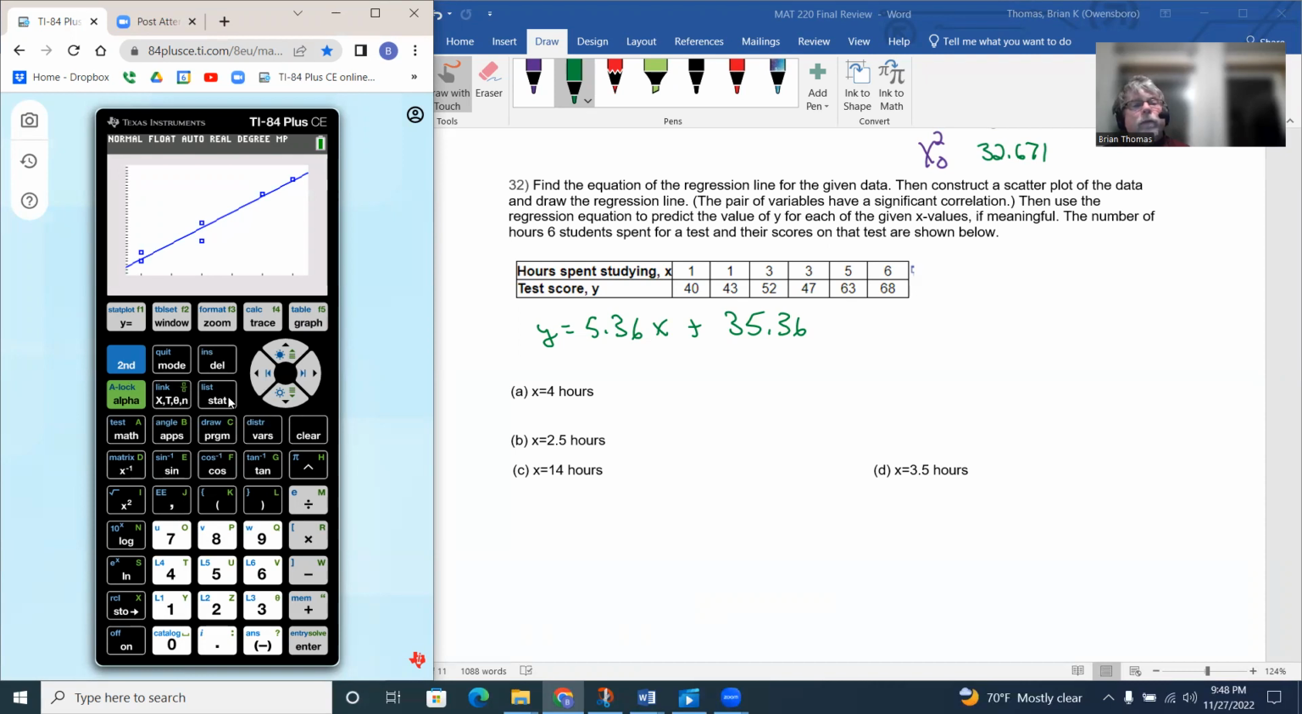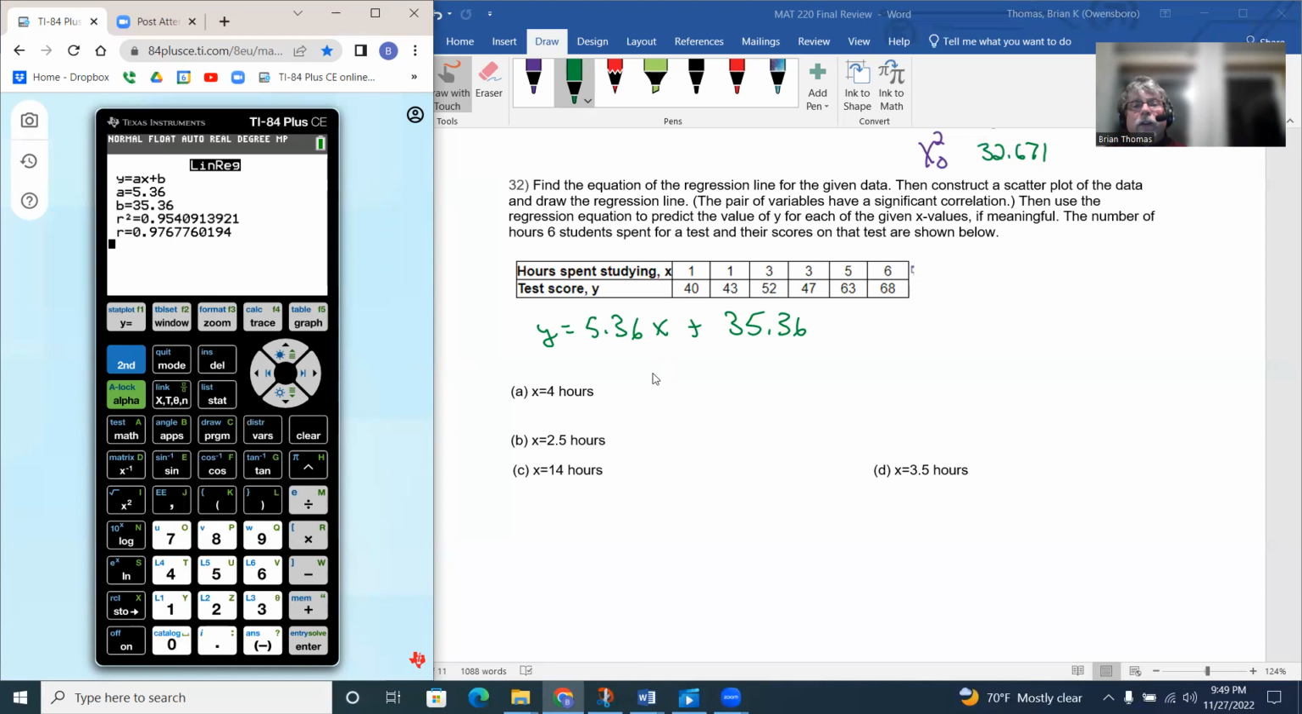So remember, the line should go through the middle of the data. It should be kind of equidistant from the values there, or as close as possible, if you will. If we go back to stat, go back to calculate, number 4, and go through the calculations again, notice our correlation r is like 0.97. Since it's really close to 1, this means the line is a really good predictor.